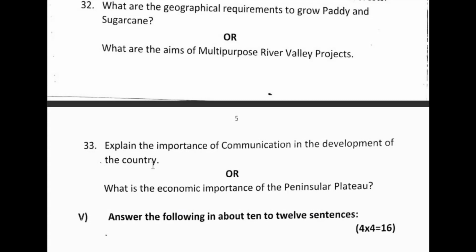Enables people to know about natural hazards and disasters, weather forecasts, etc. Helps in the progress of trade, industry and agriculture. Provides entertainment and day-to-day information from the world. Helps to maintain the unity and integrity of the country. So these are the points mainly we have to write for this question.